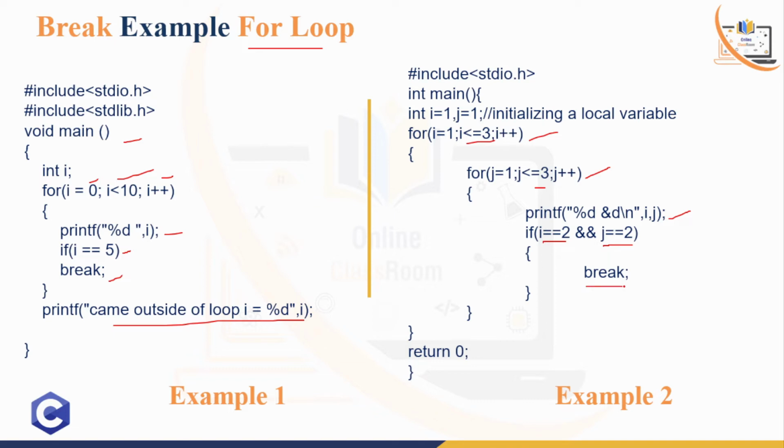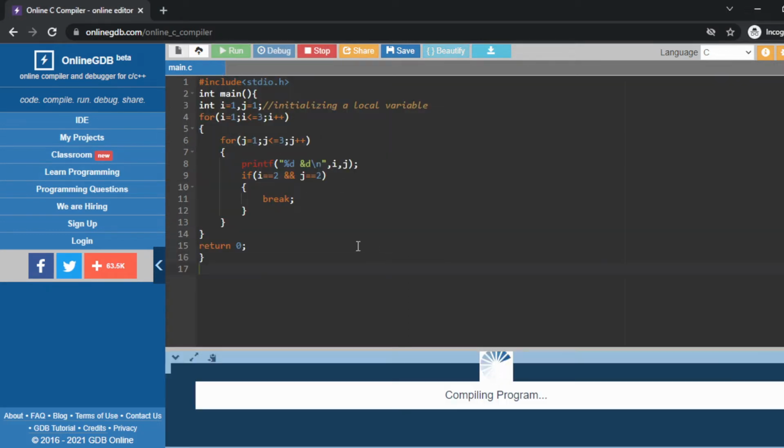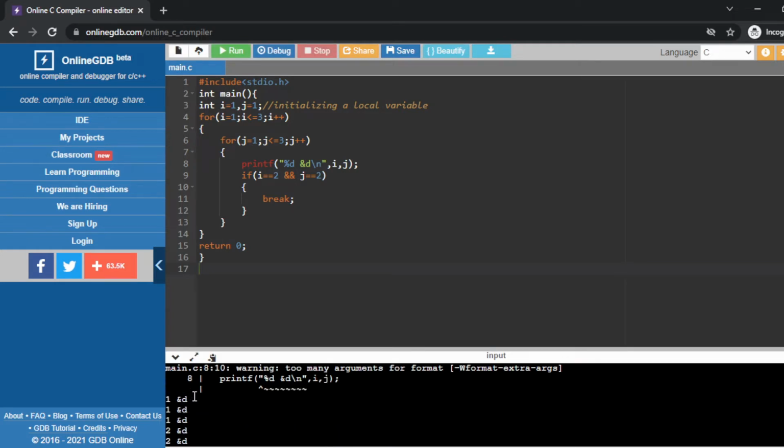Now if we go to the compiler and compile this particular code, let's see what happened. Suppose we run this code. Why is there an error? In the printf, percent d, and i, j. Why is this an error? Oh, this ampersand d I read, so I think it is wrong. It must be percent d. So in that case it is wrong.